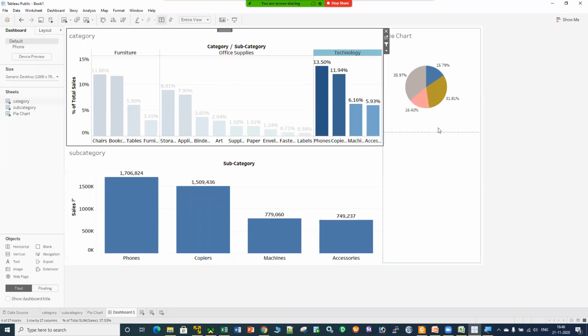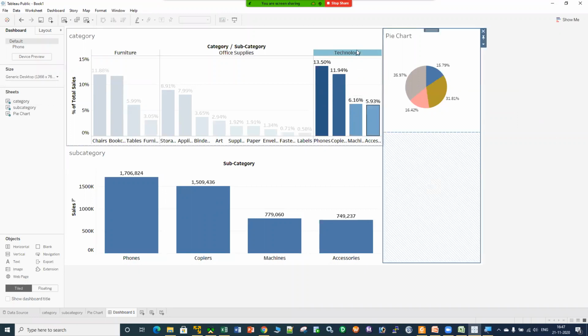And you can see that over here, that inside this only. Okay, here it is giving you that for the cell phones you have done a sales for 35.97. 35.97 means only from this subcategory, from this category, that is technology. This 13.50 is the overall sales for the furniture, office supplies and technology, right?